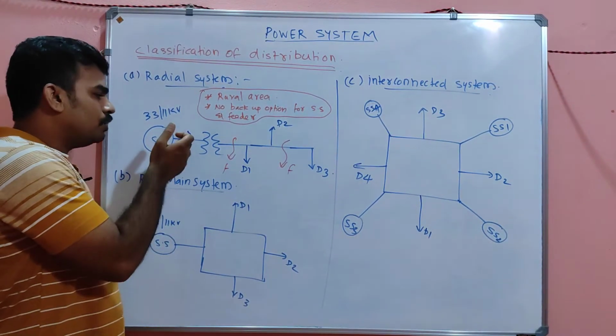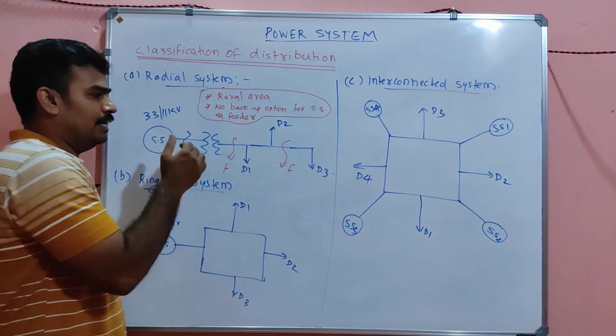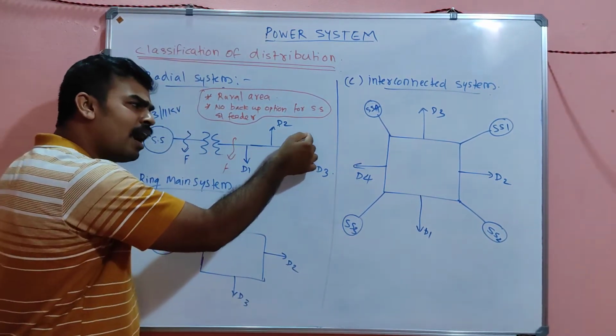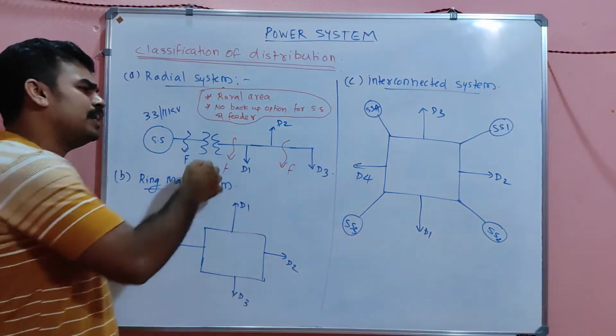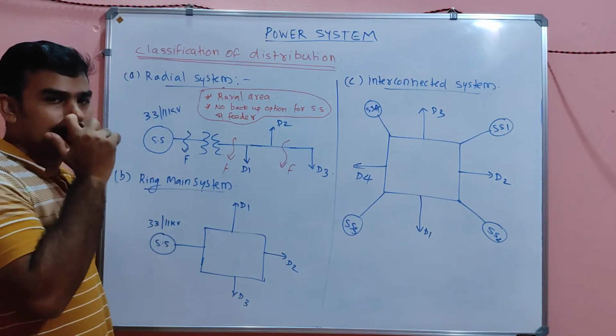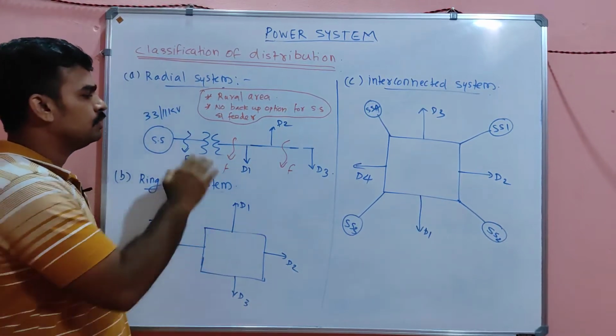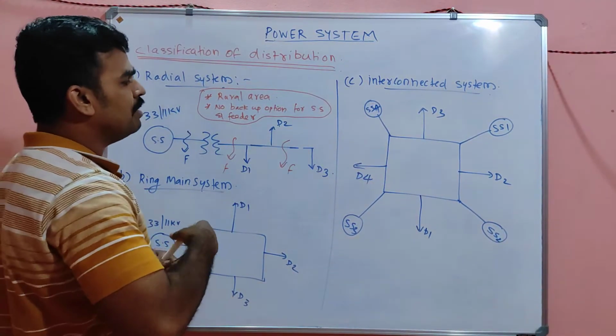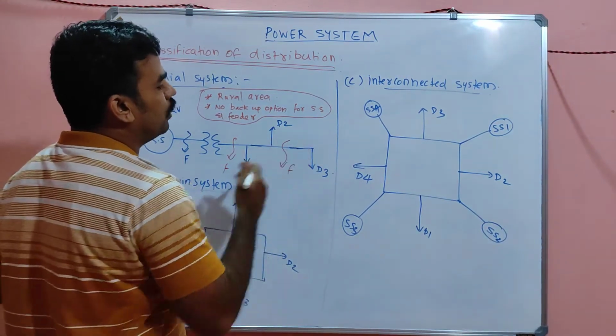So if a fault occurs near the substation, then also this whole system will break down. If a fault occurs at the far end of the substation or distribution side, if there is any breakage here, there will not be any current flow, the system will be in breakdown. So that is the main disadvantage of what, my dears?